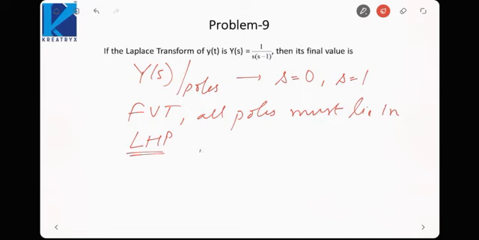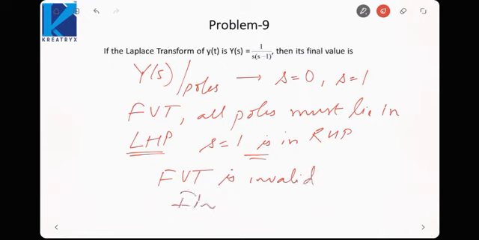But here if you see, s is equal to 1 is in the right half plane. It implies FVT is invalid or the final value does not exist.